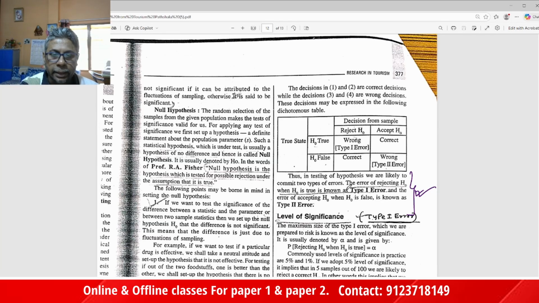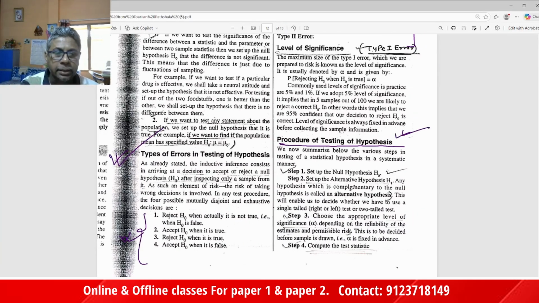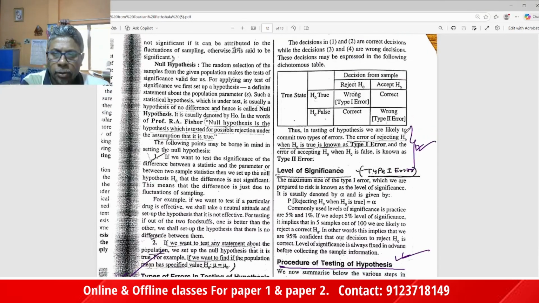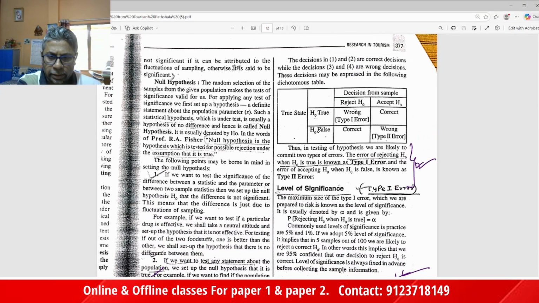Next important thing is the type 1 error in testing hypothesis. There are four kinds of situation that can happen: rejecting H0, the null hypothesis, when it is actually not true, that is when H0 is false; accepting H0 when it is true; rejecting the null hypothesis when it is true; and accepting the null hypothesis when it is false. So these are the situations in a true test.